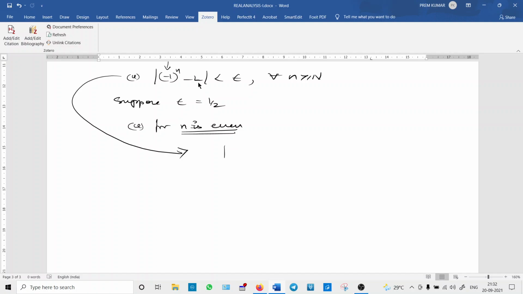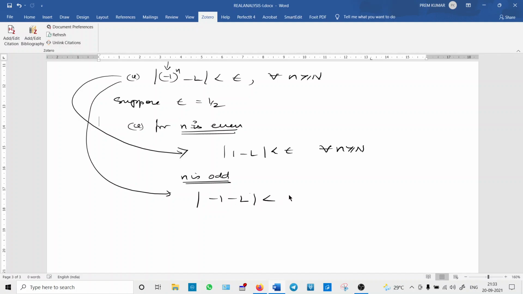Minus 1 whole power of an even number is plus 1. So |1 − L| is less than epsilon whenever n is greater than or equal to capital N. And for n odd, what happens? This becomes |−1 − L| is less than epsilon for every n greater than or equal to capital N. That is, I can take this minus 1 out commonly, and since it is an absolute value, I can simply write this as |1 + L|. Both are the same.